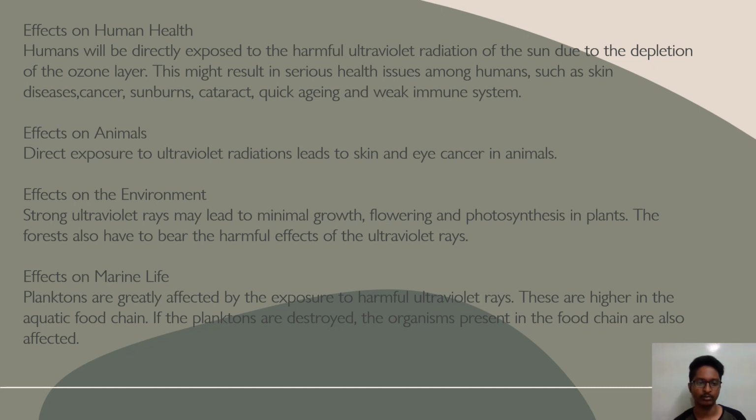Effects on the environment. Strong ultraviolet rays may lead to minimal growth, flowering, and photosynthesis in plants. The forests also have to bear the harmful effects of the ultraviolet rays. Effects on marine life. Planktons are greatly affected by the exposure to harmful ultraviolet rays. These are higher in the aquatic food chain. If the planktons are destroyed, the organisms present in the food chain are also affected.